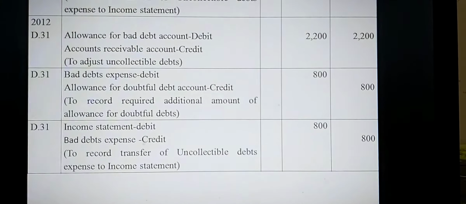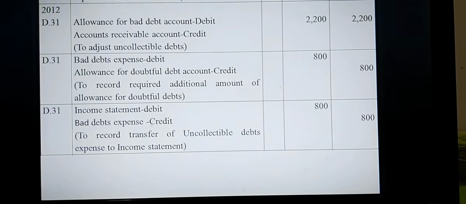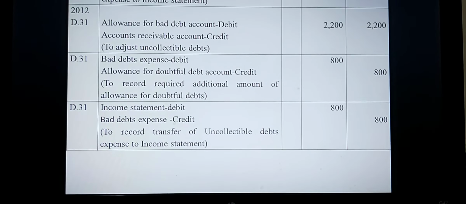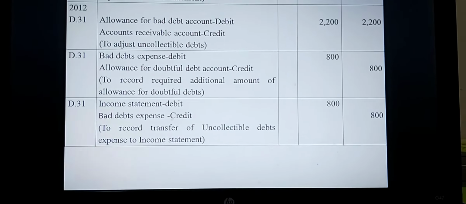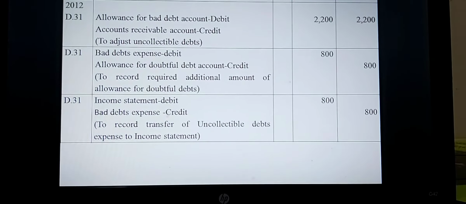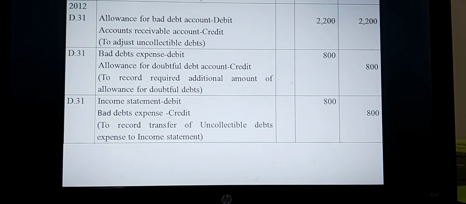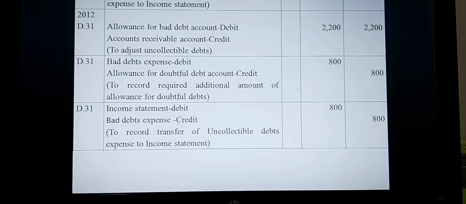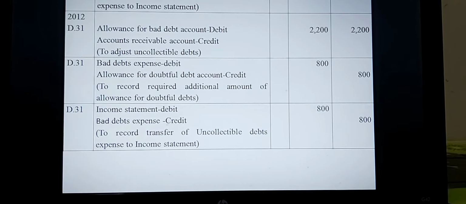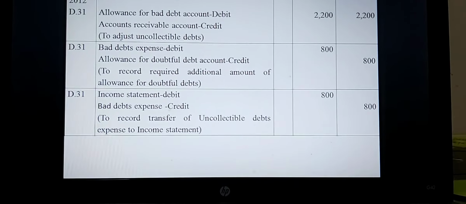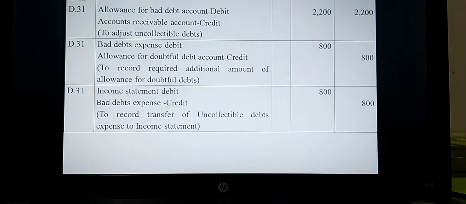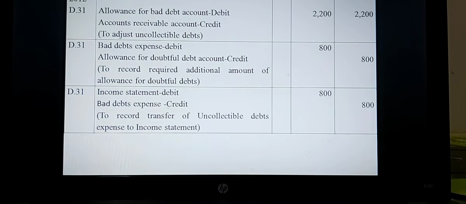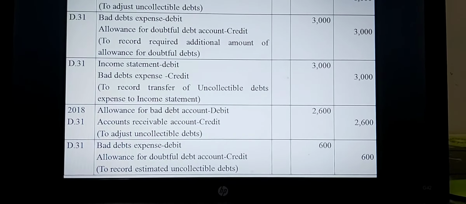Dear students, journal entries are optional, but we have already completed them for your betterment and understanding. All the journals are related to accounting for receivables. Now we can go for solving requirements B and C with the help of the optional journal entries.